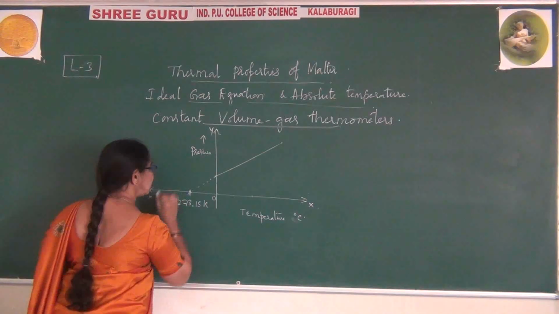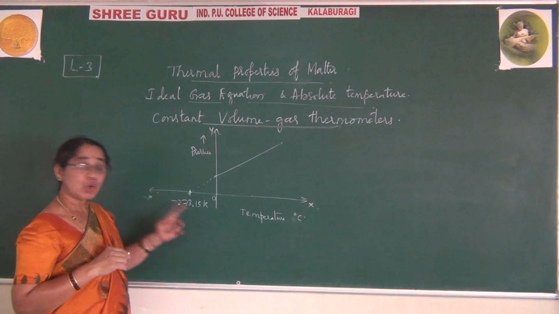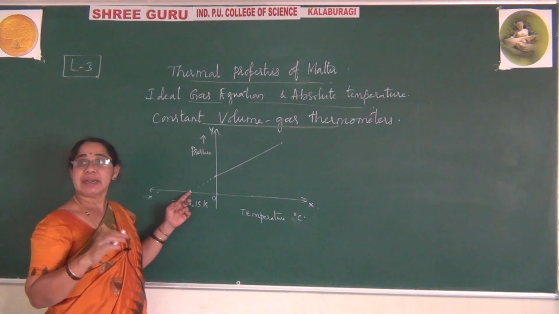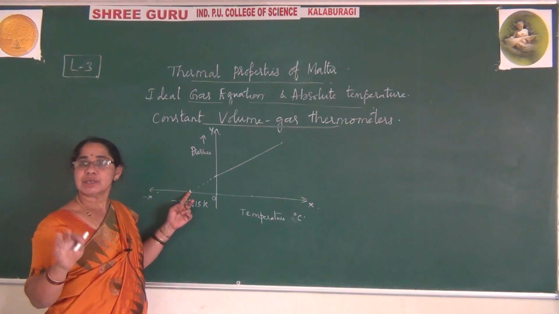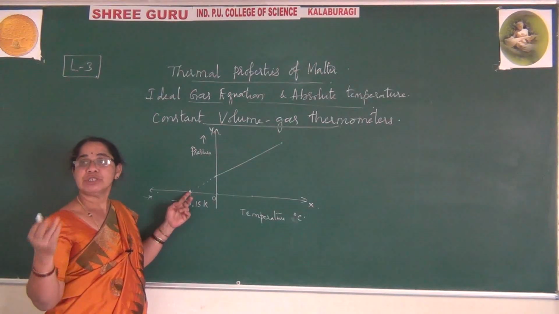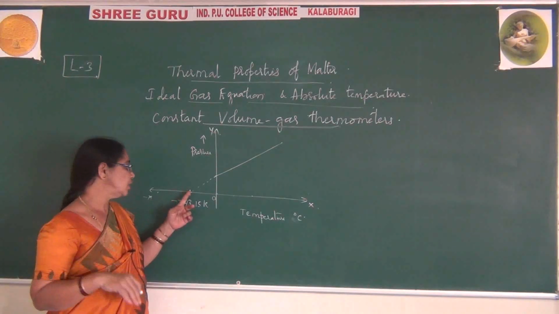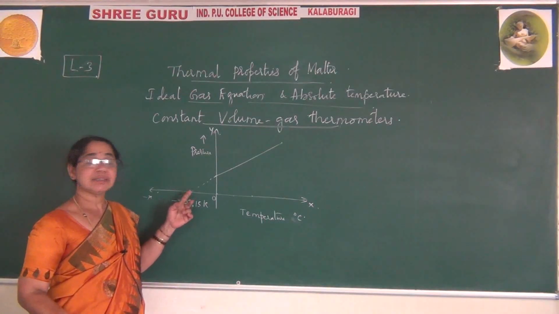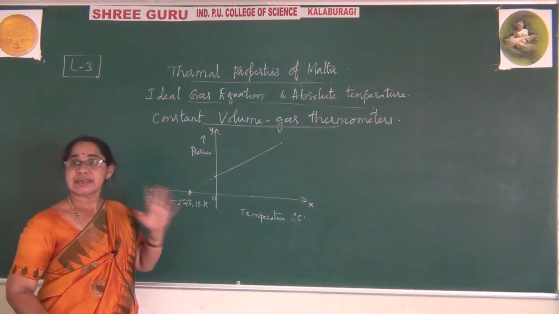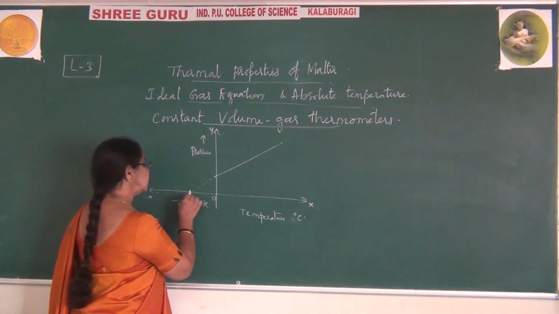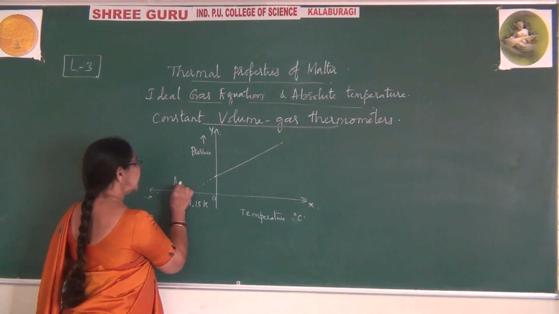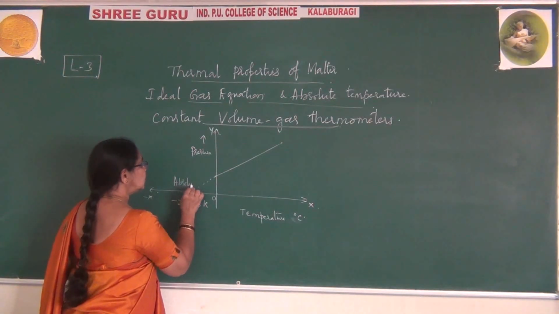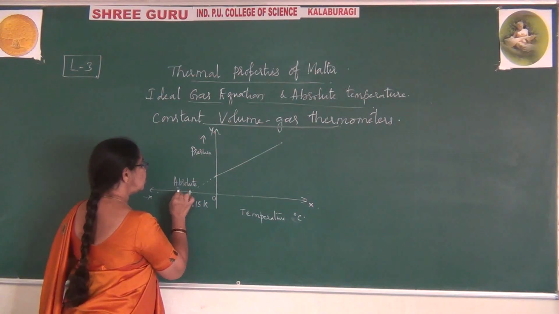At this temperature, there is no change in the gas; it completely stops. There is no motion of the molecules, no change in pressure or temperature, and this point is taken as absolute zero. Throughout the universe it is the same, and therefore this point is called absolute zero.